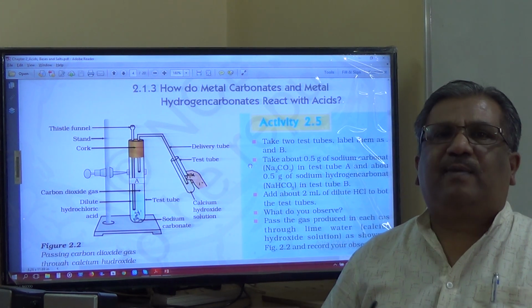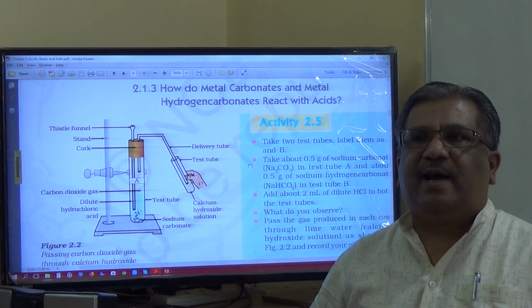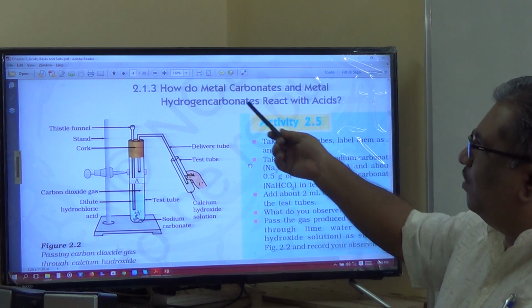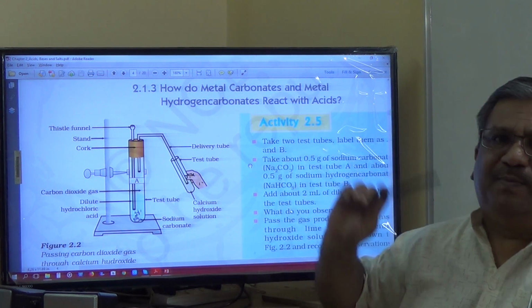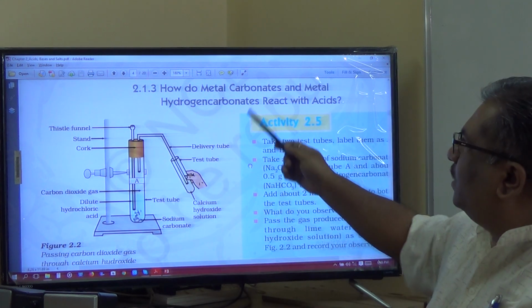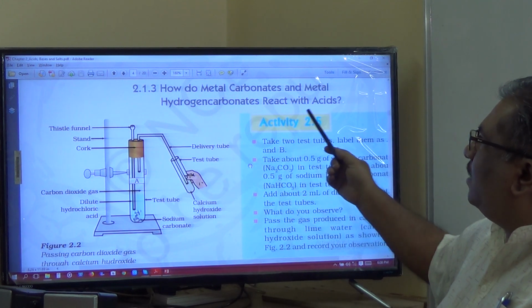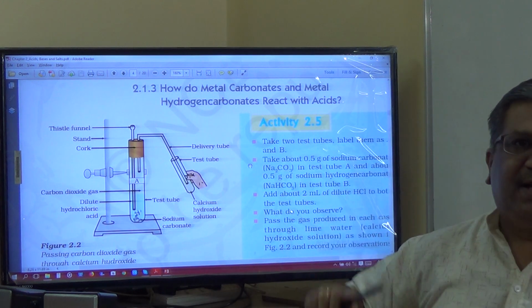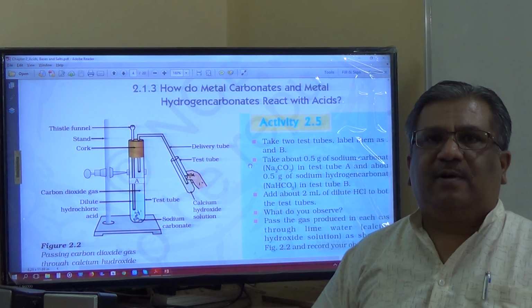How do these react with acids and bases? Of course, here it's only discussed with acids, and there is no reaction with bases. When I say bicarbonates, the meaning is hydrogen carbonates.